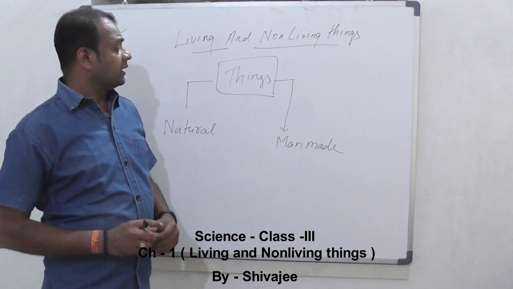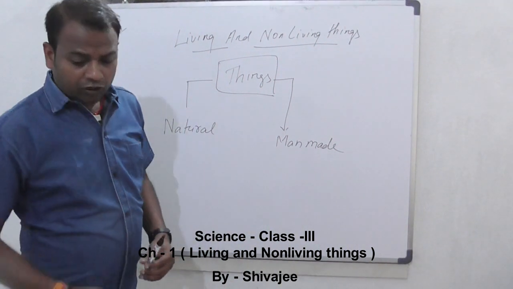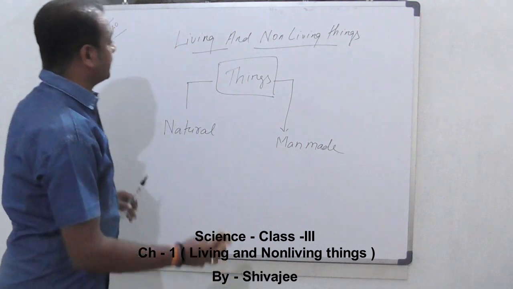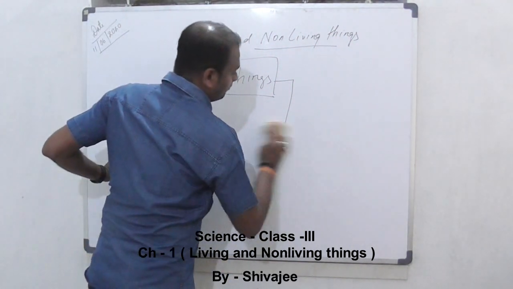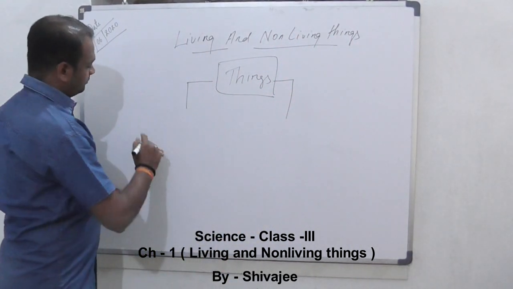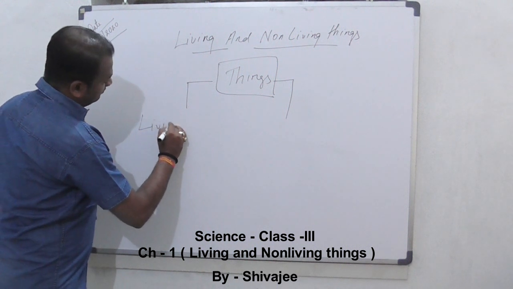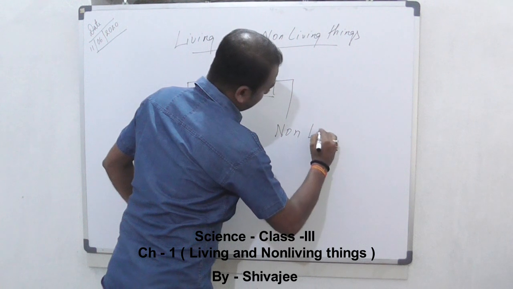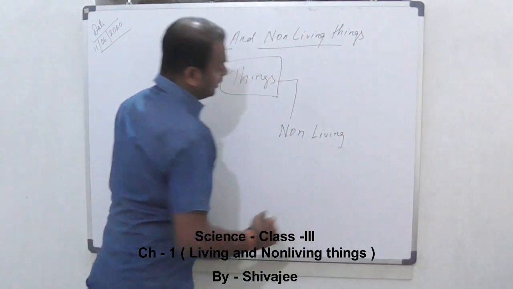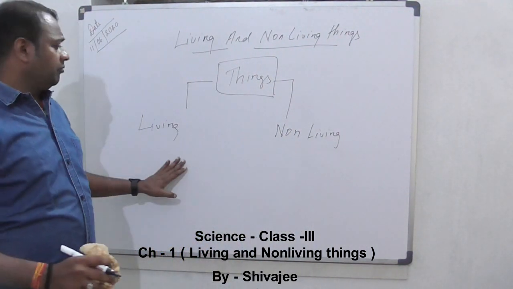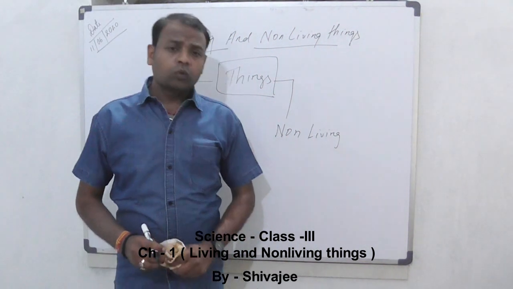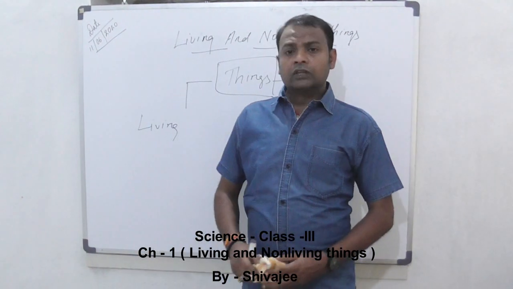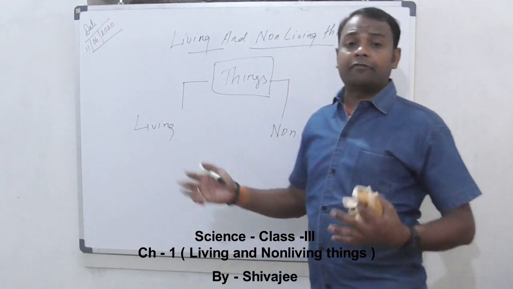Now coming to the topic living and non-living things. So what do you mean by living things? Living things are the things which have life in them.